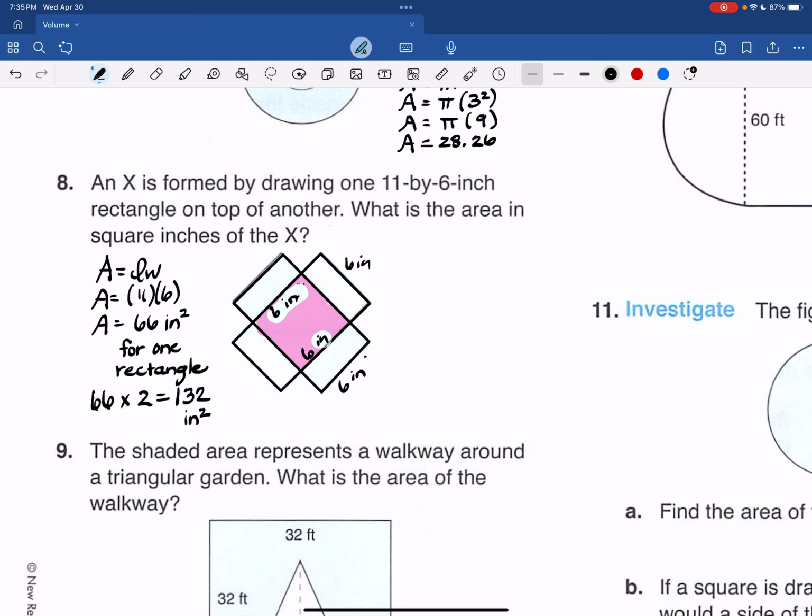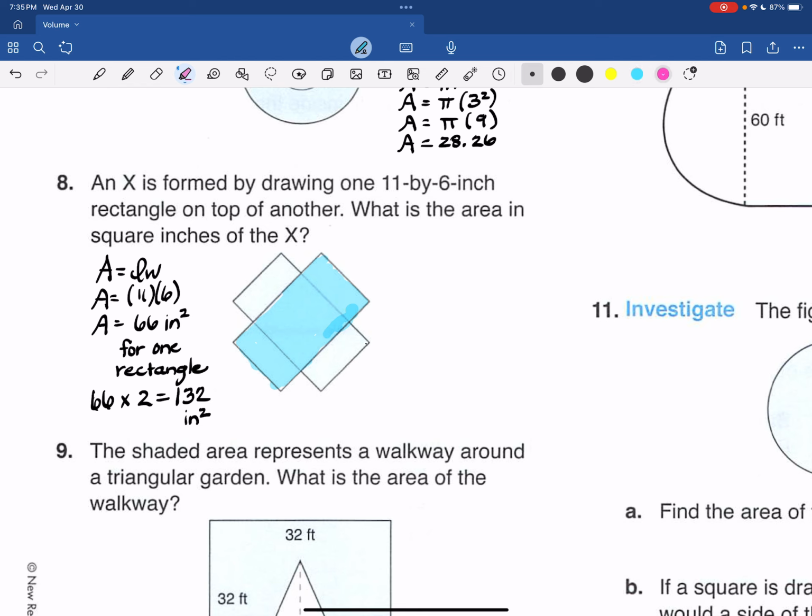And let me try something here. I don't know if my iPad is going to allow this or not, so bear with me. I think it will. I'm going to color, let's use blue and yellow. I'm going to color this rectangle blue. So we found this area. 11 by 6 is 66 square inches. That's the blue part.